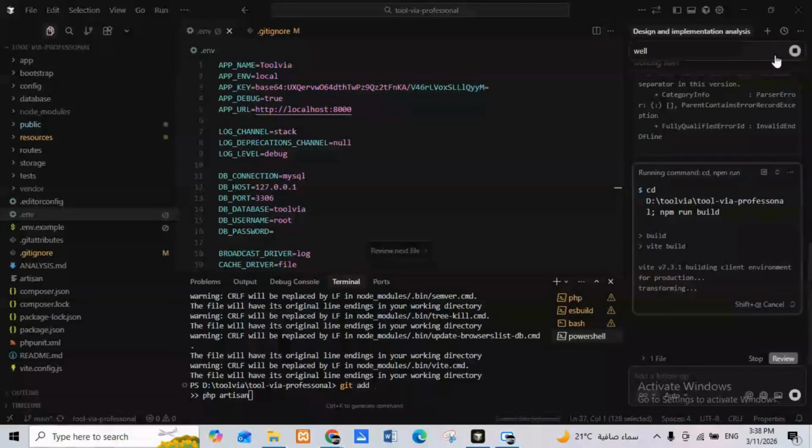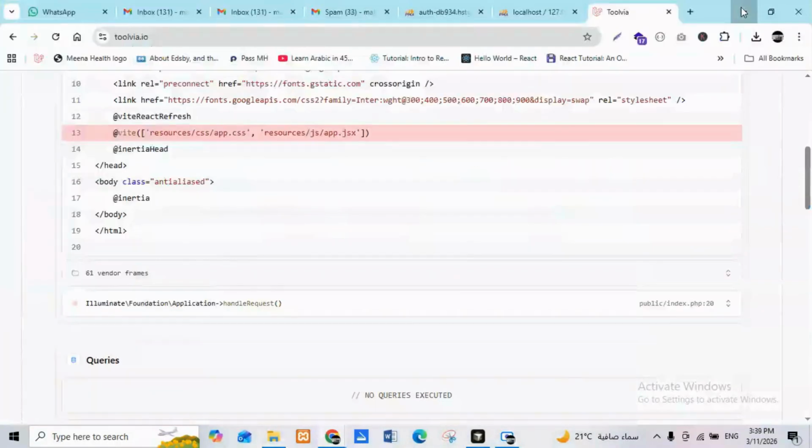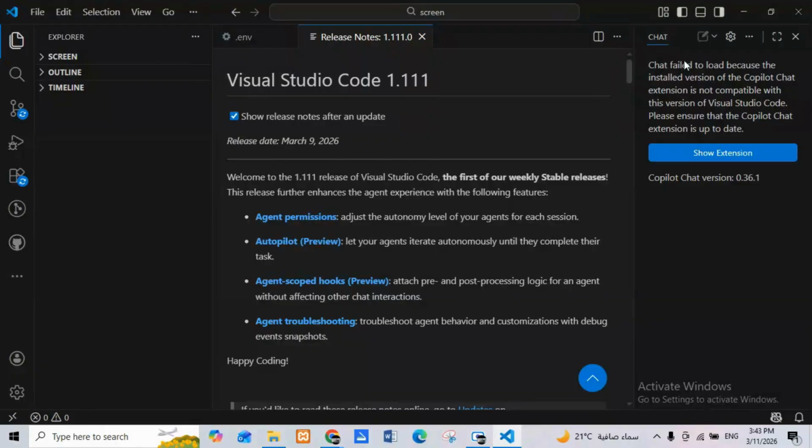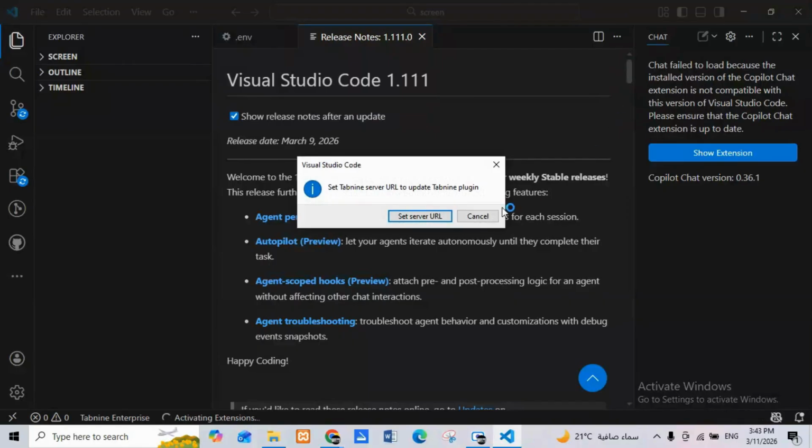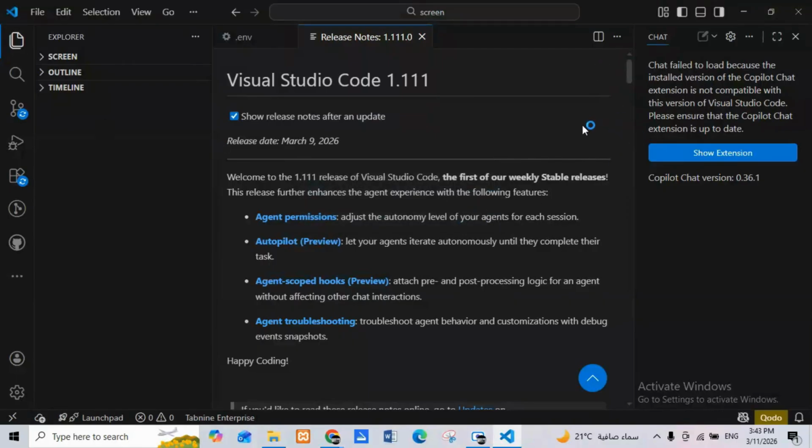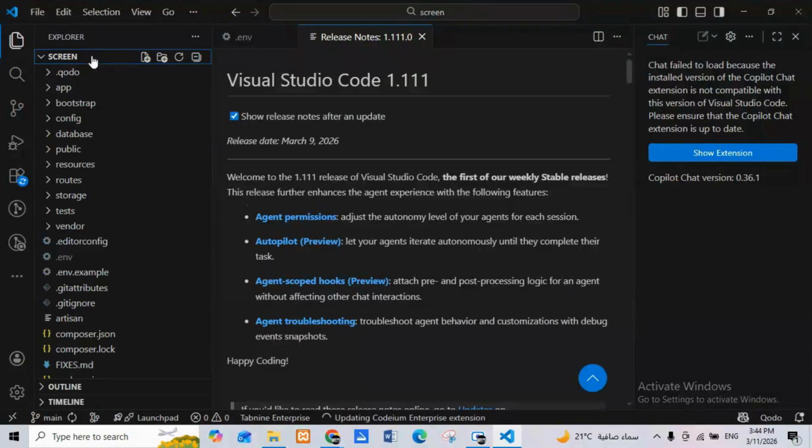For example, open VS Code. Let me check my VS Code. What happened with VS Code? So how can I connect the Mercury AI API? How do we make this chatbot a Cursor-like AI agent? If I give some command, he will do it for me. For example, I have one project, for example, this project.